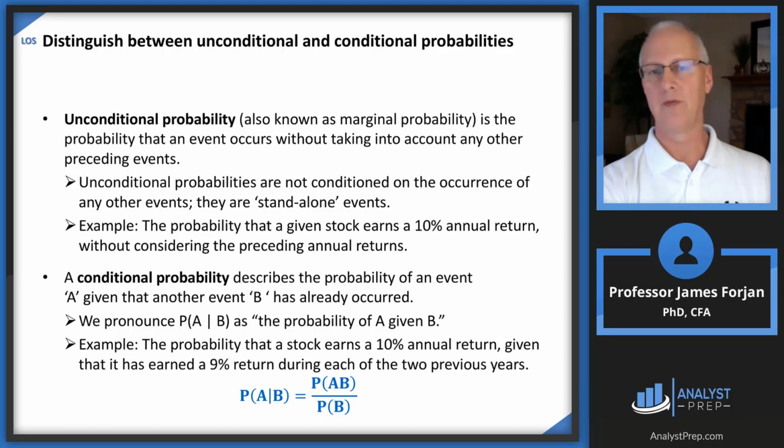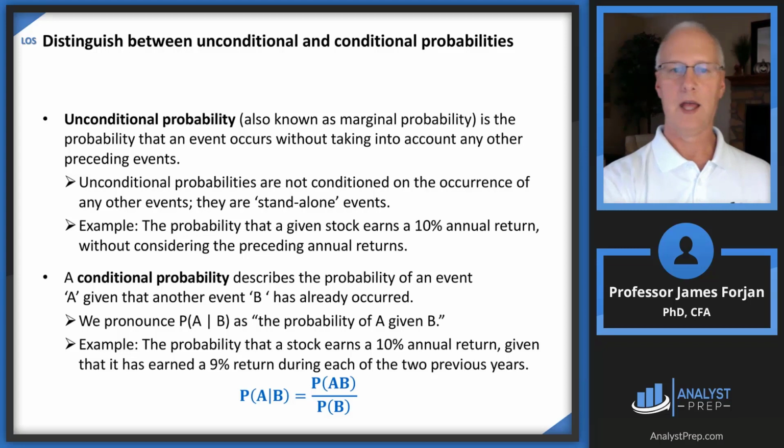Now, we're going to talk in a few slides about correlations, but clearly there's a relationship between rainfall and flooding in the basement. So conditional probability describes the probability of an event A given that another event B has already occurred. So it's raining, it's raining, it's raining. What's the probability that that rain is going to seep into our basement? And there's a good formula there.